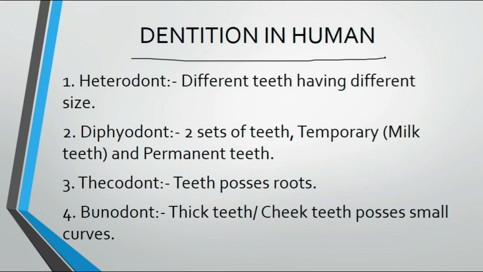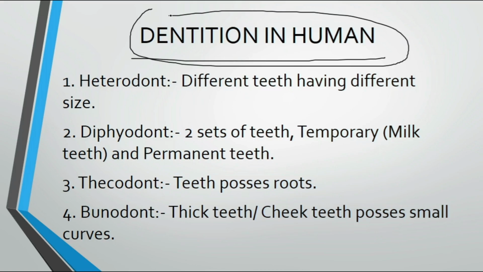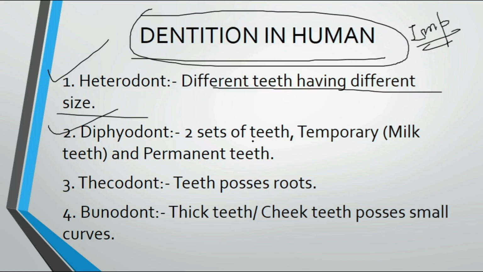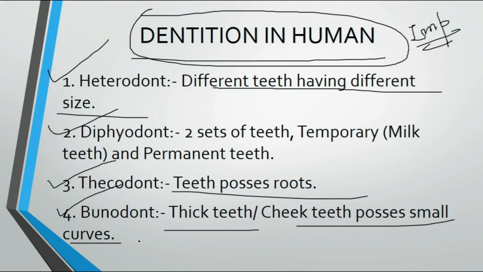Now dentition in humans. This is the most important. It is one of the most important things if you study about the teeth. So first of all is heterodont, different teeth having different sizes. Then diphyodont, two sets of teeth, temporary and permanent. Then thecodont, teeth possess roots. Bunodont, thick teeth, cheek teeth possess cusps.